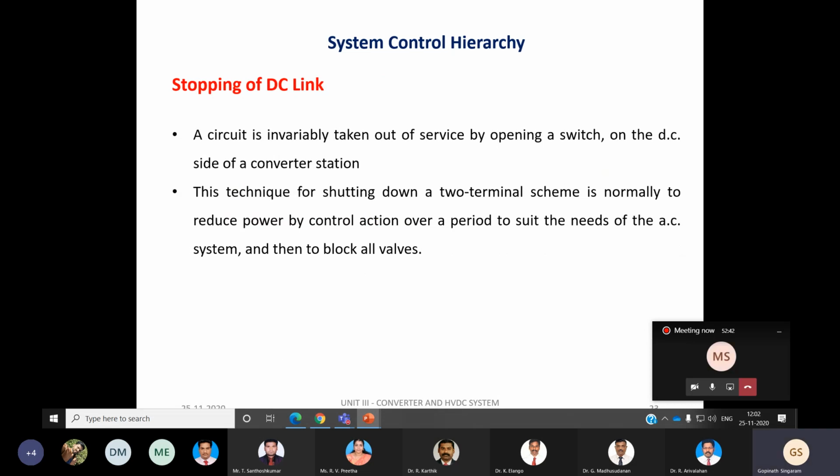Similarly, when we want to de-energize or stop the DC link, it will be done with the help of opening a switch on the DC side of the converter station. The picture is not depicted here, but anyhow we can understand that if we want to remove any circuit from service, there will be isolator switches, so we have to open the isolator switches on the DC side of the converter station, by which we can stop the DC link.